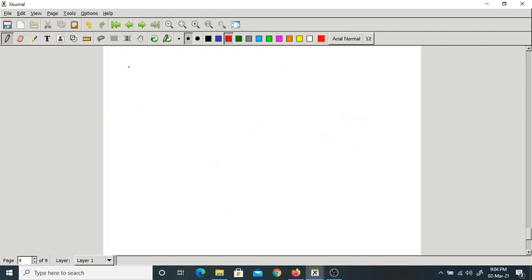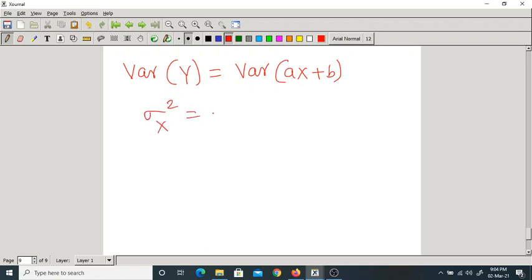Now what is the variance of y? So that means variance of ax plus b. Okay. Now generally what is the variance? Generally we write variance formula. What do we write? Sigma x square equal to summation over x minus mu whole square px of x. Now what do you write here? What is your answer?